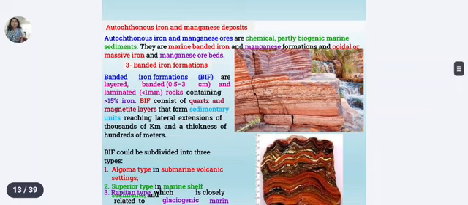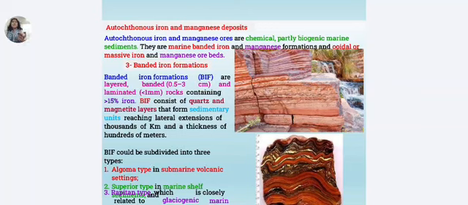Now in the next slide you can see the banded iron formation. Autochthonous iron and manganese ores are chemical, partly biogenic marine sediments. They are marine banded iron and manganese formations and colloidal or massive iron and manganese ore beds. So what are banded iron formations?